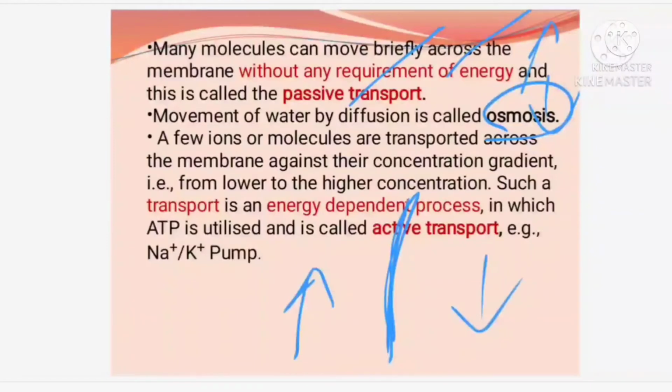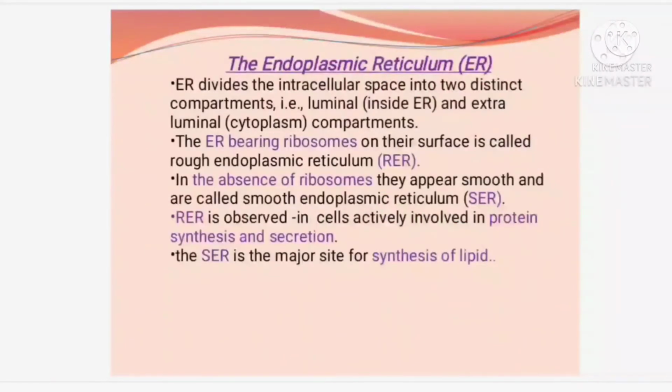So the plasma membrane helps in the movement of water. Plasma membrane helps in the movement of ions or molecules. If it is moving from high to low without any requirement of energy, it is passive. When it is moving from low to high with spending some energy, it is called as what? Active, and it takes place by a pump called the sodium potassium pump, which you will learn later. Now moving on to the next part.